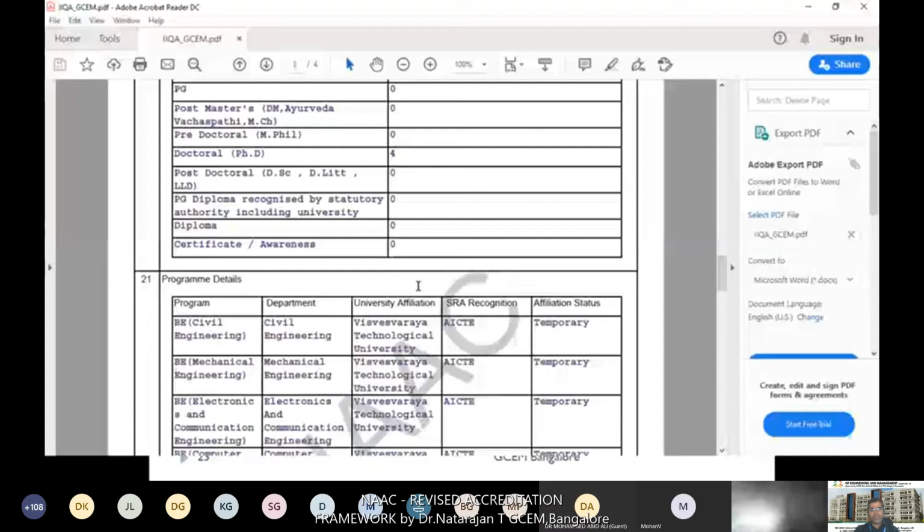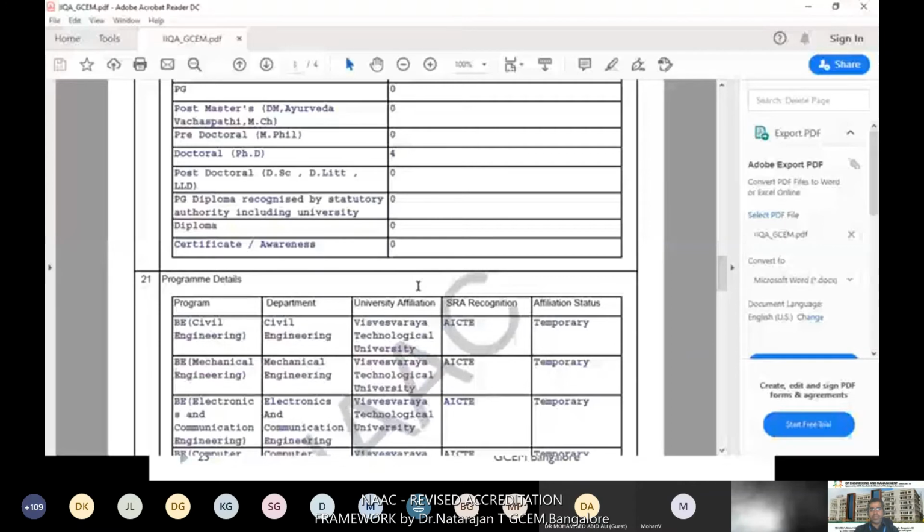We offer only 5 UG programs and 4 doctoral programs. We have not offered any PG programs, so actually we are coming under UG, but since we are offering a research program, we are considered as a PG college, not a UG college. Next one, program details. What are all the UG and PG programs offered by our institution? Then you can give those details. Then the number of teaching faculty, non-teaching faculty, and total number of students, 614 students.